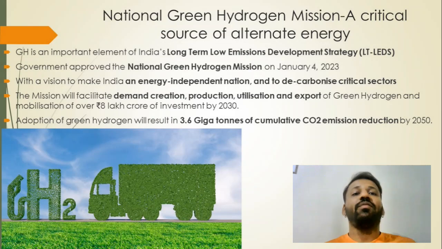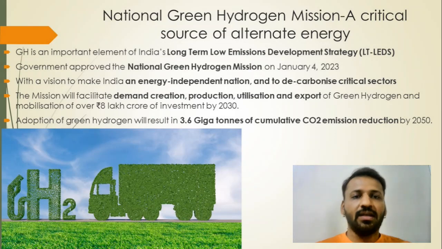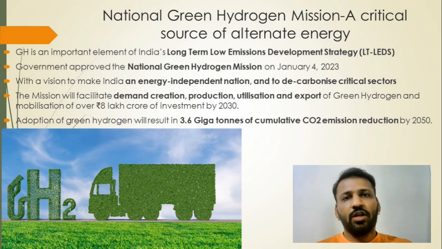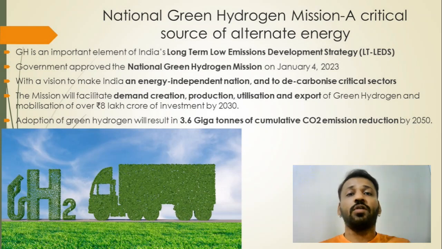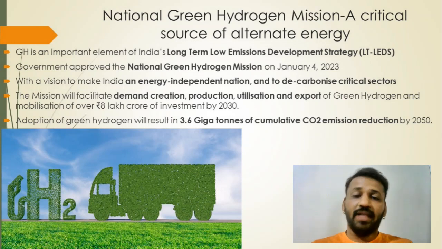There is a lot of news about companies like Adani's, Tata's and Ambani's. Many of these companies jumped in and have invested millions and billions of rupees into green hydrogen. Adani Green, one of the companies, is going to produce green hydrogen by 2030. Indian Oil Corporation and Gas Authority of India Limited are going to produce a huge amount of green hydrogen in the next 4 to 5 years. And many of our vehicles are going to run on green hydrogen instead of fossil fuel, petrol or diesel.